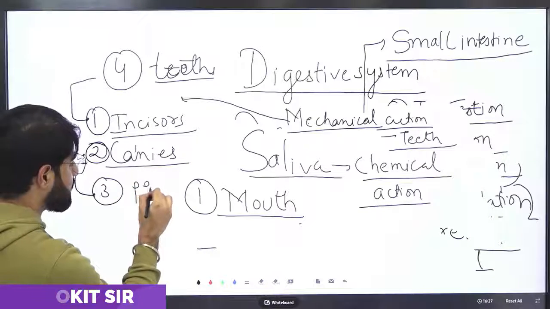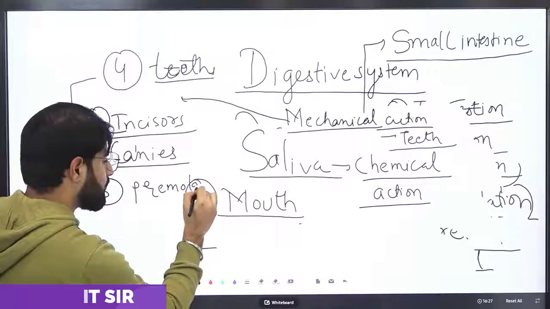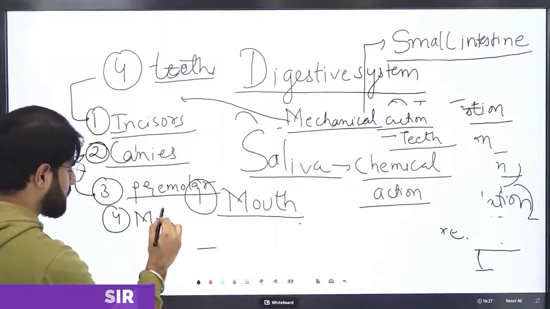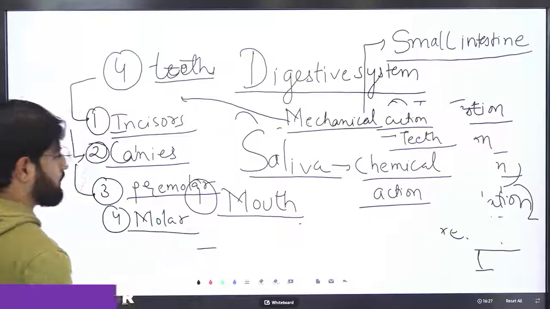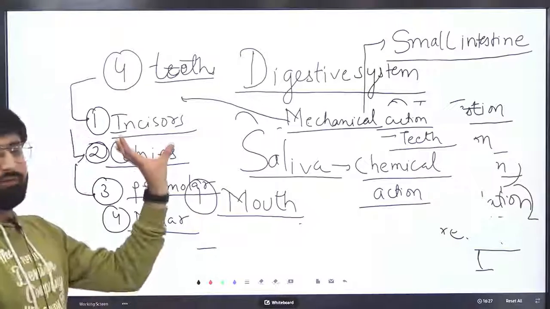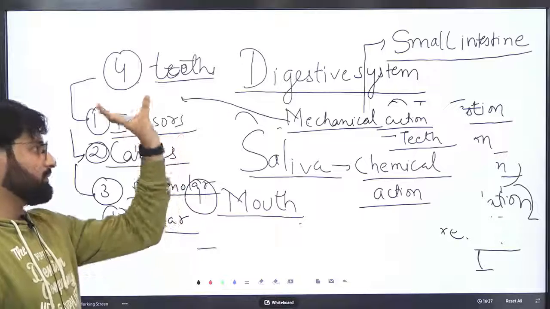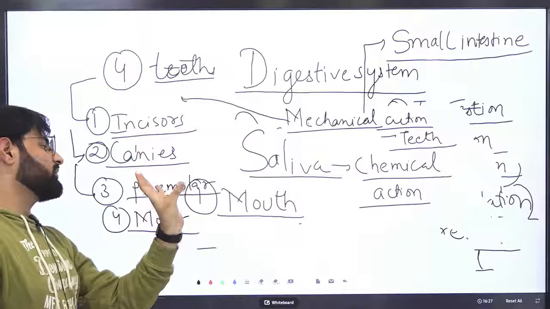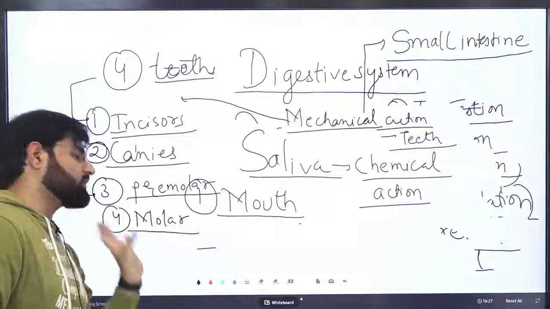Third is premolar. And fourth is molar. These are the four types of teeth present in our mouth: incisors, canine, premolar, and molar.